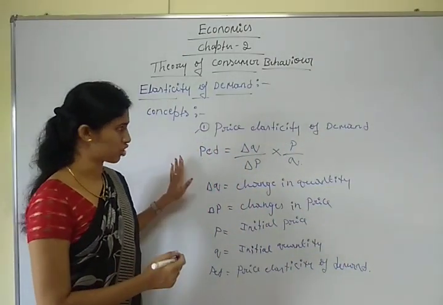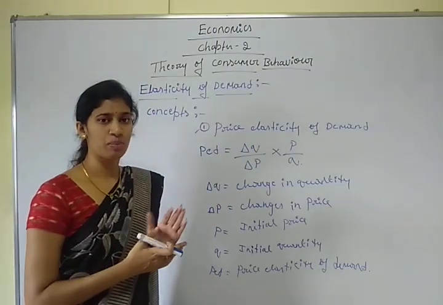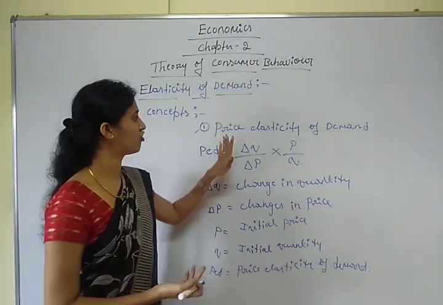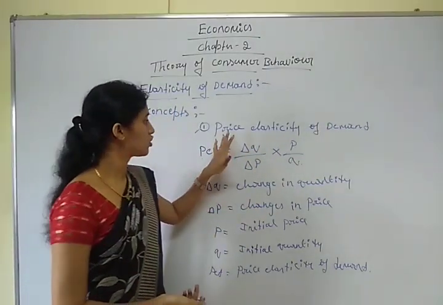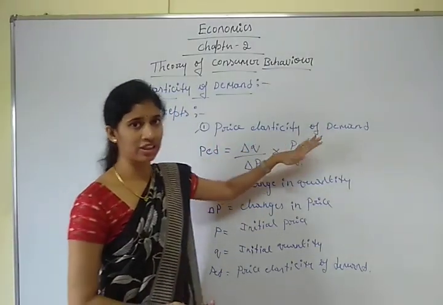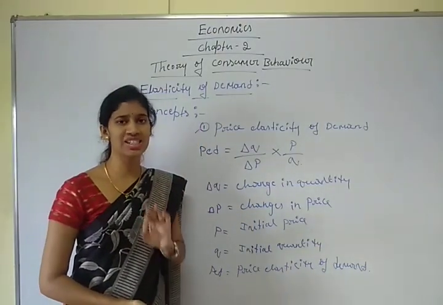It's a very important 2 marks question: what is price elasticity of demand, and write the formula. Price elasticity of demand is the responsiveness of demand for a good to change in its price.